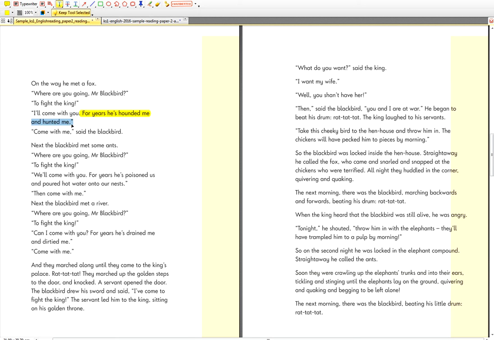Page 5. On page 5, in the first paragraph, what I've highlighted for you is: for years he's hounded me and hunted me. That's what the fox was saying. That's the reason why the fox was angry.